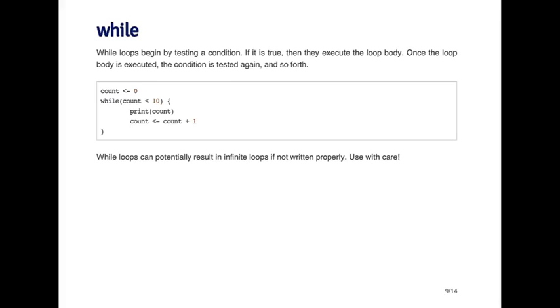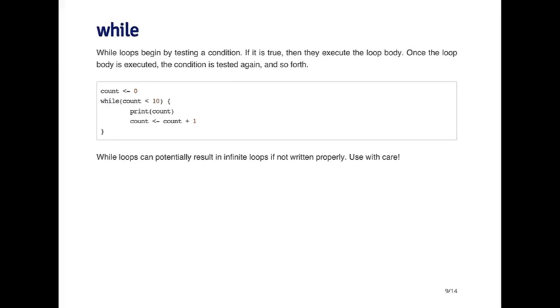So the while loop is useful because it makes things easy to read sometimes. It's very obvious here that this loop is supposed to stop executing when the value of the count variable is 10 or more. So it makes it a little bit more readable. However, you have to be a little careful with while loops because technically speaking, they are infinite loops, and you have to make sure that the condition that stops the loop will actually occur. Otherwise, your program will never finish. And so in this case, it's fairly obvious that the loop will eventually stop executing.